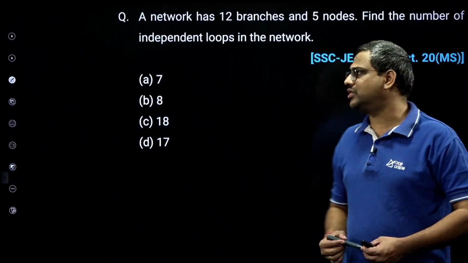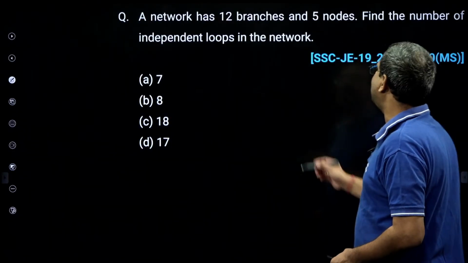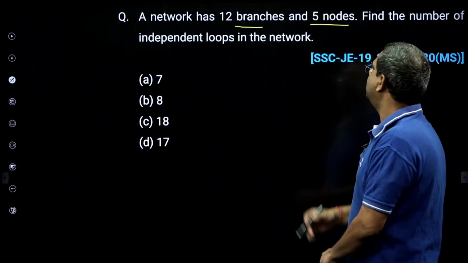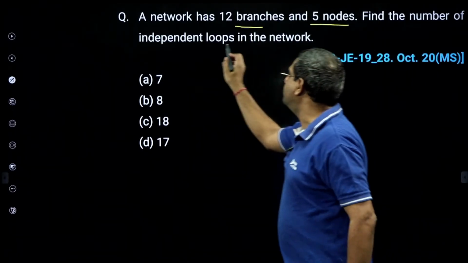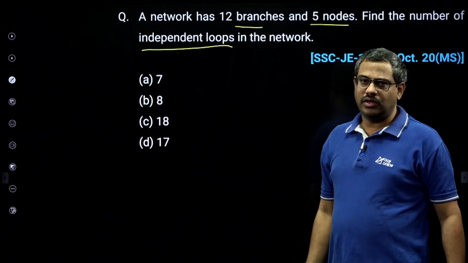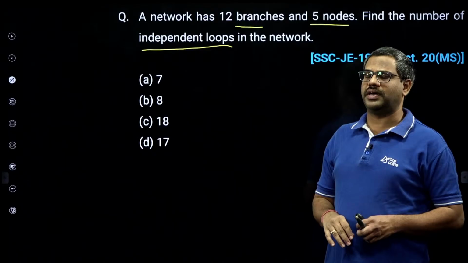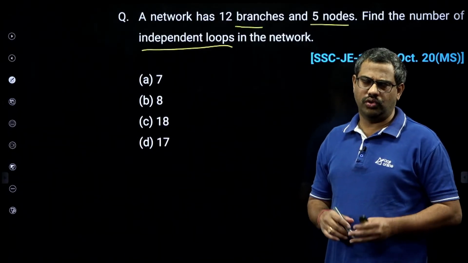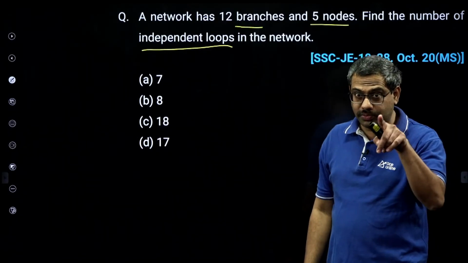Now look at this another SSC JE bit. See this question. A network has 12 branches and 5 nodes, then the number of independent loops. So to confuse you, he is using this term. Actually, loops are all possible closed paths, but independent loops are meshes only.